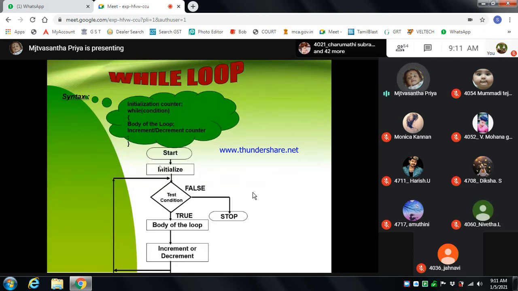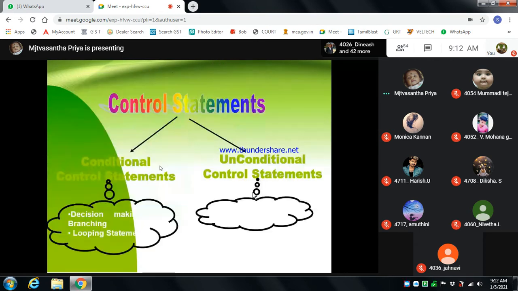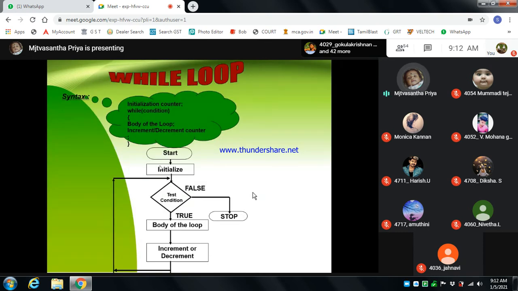Within the body of the if statement or the body of the else statement, another if and else statement will appear. Such statements are called nested if statements. After that, next we are going to see the while loop.